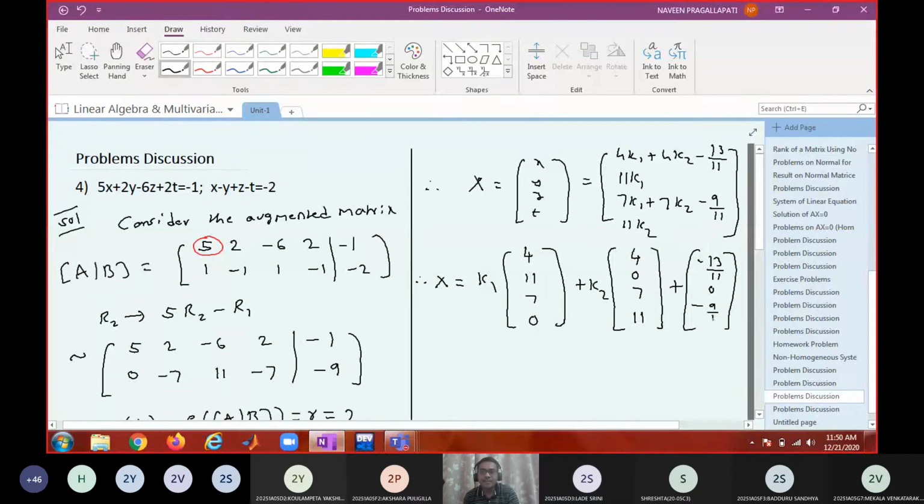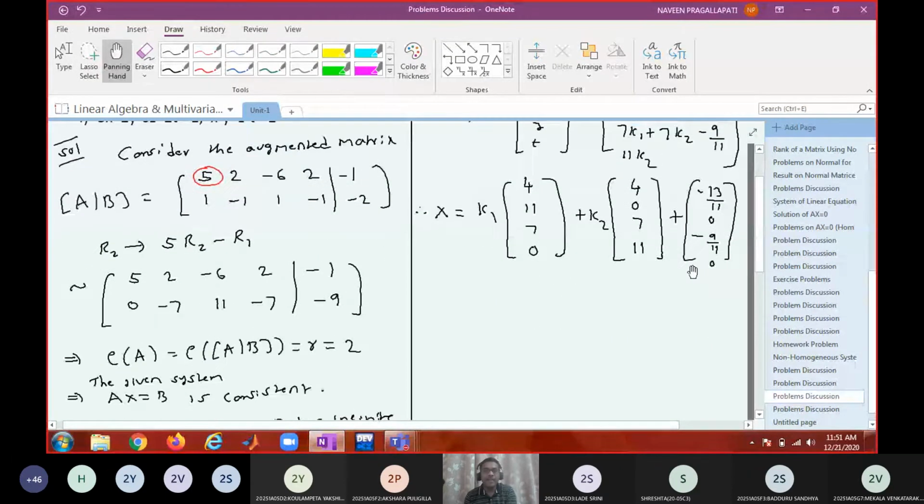Now you can see that these two will satisfy the homogeneous system. That means when you substitute these values in these two, you will get 0 on the right hand side. When you substitute these values here, you will get minus 1 and minus 2. So this is a solution.